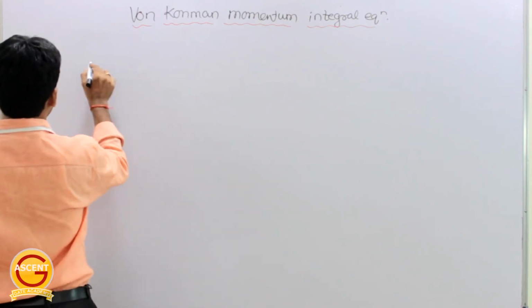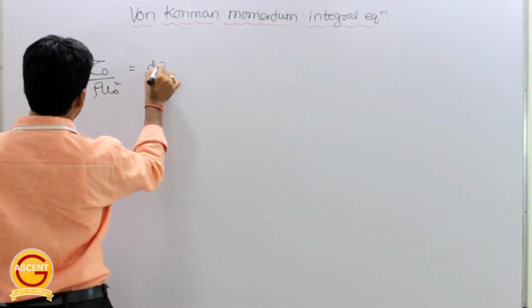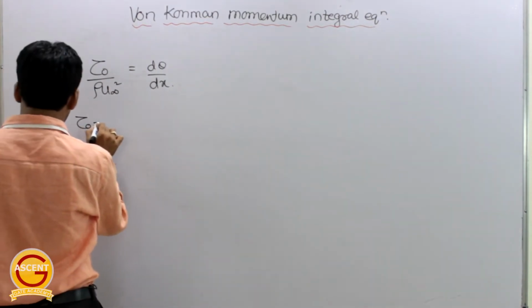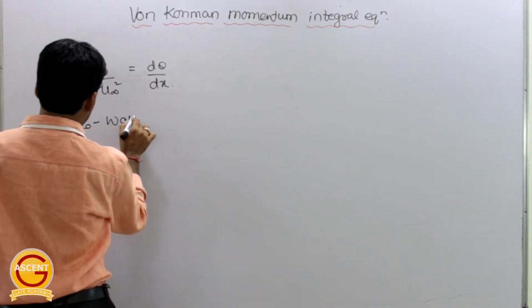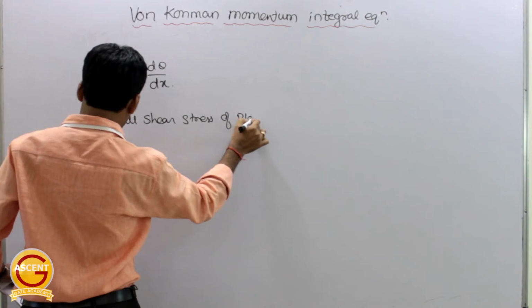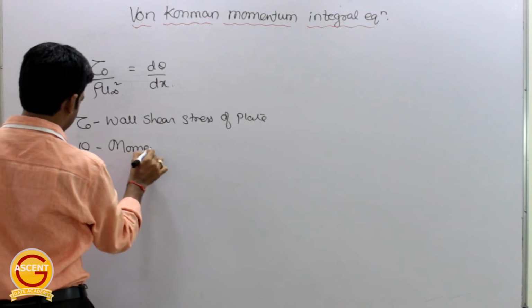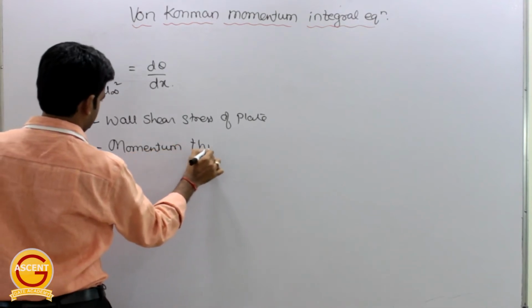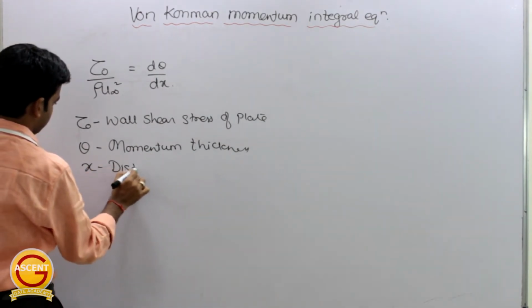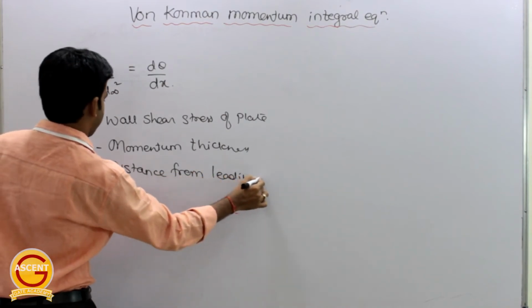It says tau naught divided by rho u infinity square is equal to d theta by dx, where tau naught is the wall shear stress of the plate, theta is the momentum thickness, and x is the distance from the leading edge.